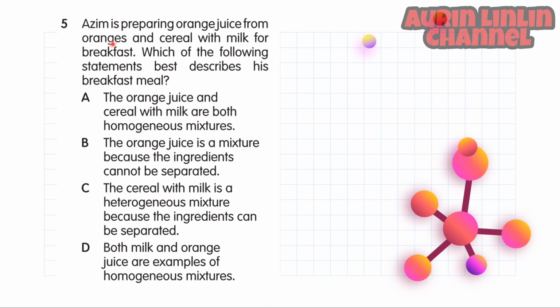Number 5. Azim is preparing orange juice from oranges and cereal with milk for breakfast. Which of the following statements best describe his breakfast meal? And the answer is C. The cereal with milk is a heterogeneous mixture because the ingredients can be separated.